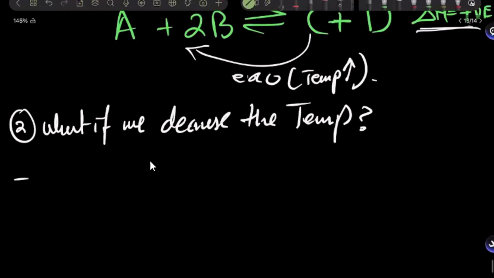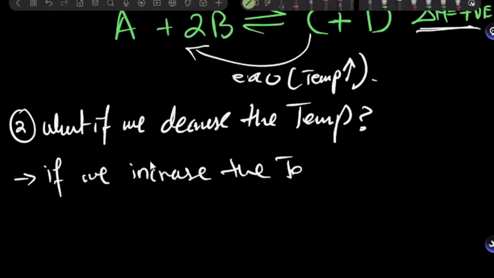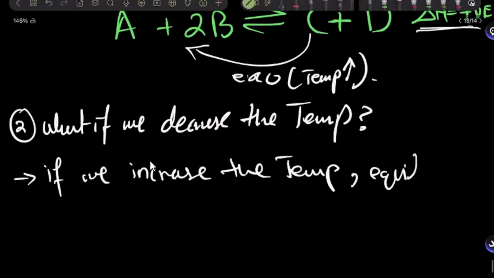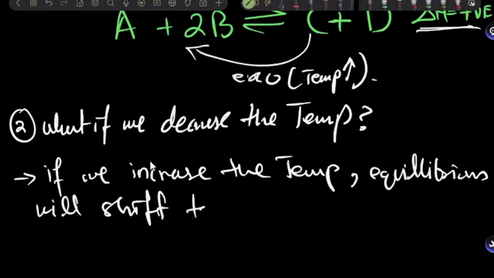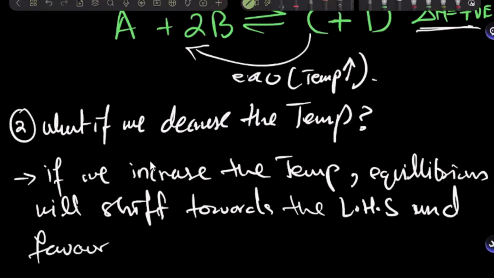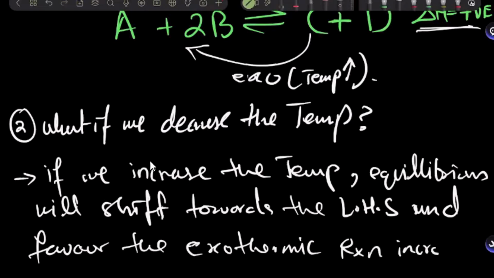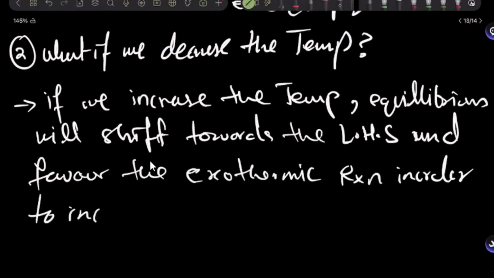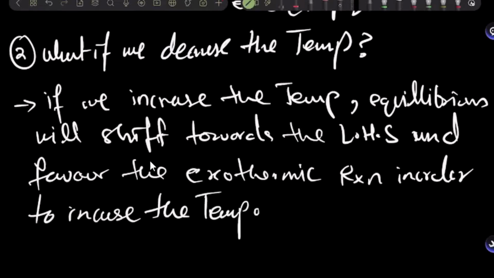So I'm going to explain. If we increase the temperature, equilibrium will shift towards the left hand side and favor which reaction? The exothermic reaction, in order to increase the temperature. So it's really easy.